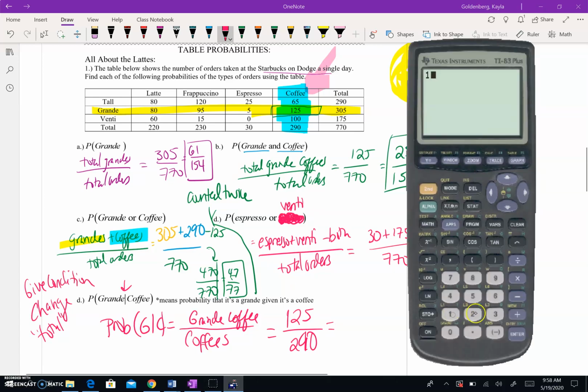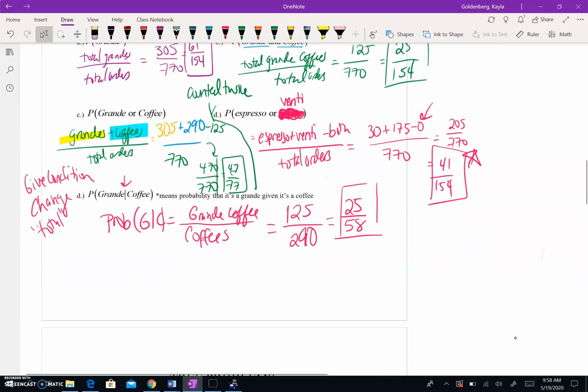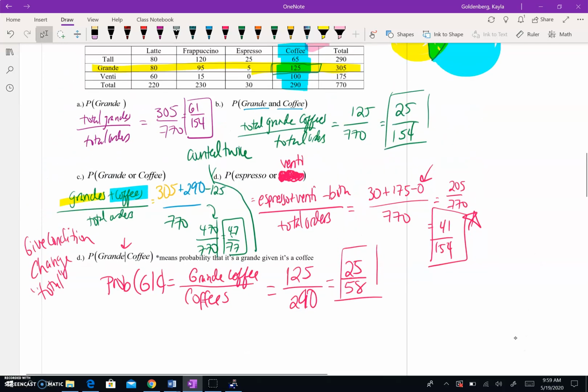So let's just double check that that doesn't simplify. 125 over 290. Right, both of those are divisible by 5 because they end in a 5 or a 0. So it should simplify a little bit: 25 over 58. It's a little messy. I'm just going to fix that up. Okay. So there's our probability that if I'm only considering coffees, I'm going to choose a grande size. Okay, so that's the end of our table problem, so pretty quick.